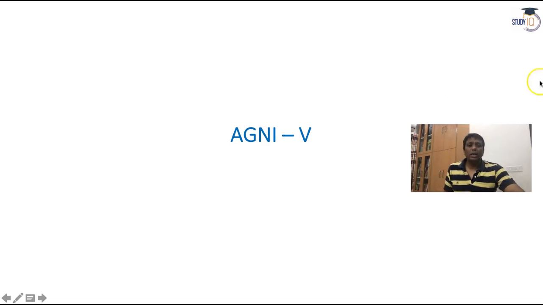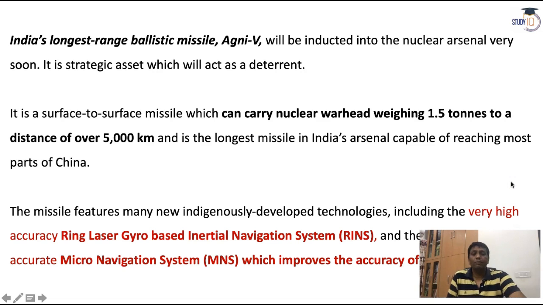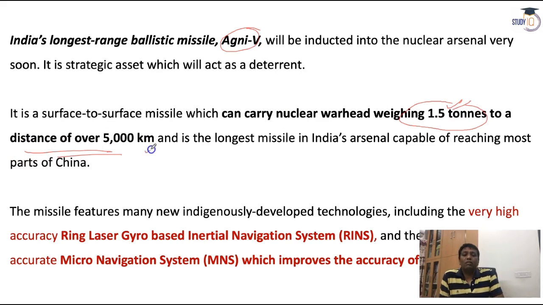Now we'll go into the Agni 5 missile. Listen guys, Agni 5 is the longest range missile. It can carry a nuclear warhead weighing around 1.5 tons, and the distance can go up to around 5,000 kilometers. It can easily reach most parts of China.